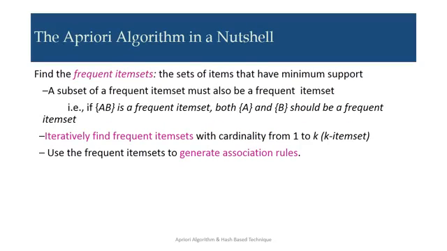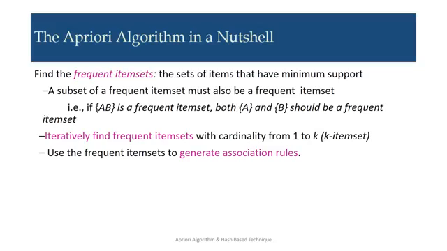Now the Apriori algorithm in a nutshell. Here we'll explain the role of the Apriori algorithm very briefly. The first step is to find the frequent item sets, the sets of items that have minimum support. A subset of a frequent item set must also be frequent. This is the Apriori property. If AB is a frequent item set, both A and B should be frequent. That means A and B are the subsets of AB. If I am saying AB is a frequent item set, that means A and B must be frequent. Otherwise, we cannot say that AB is a frequent item set.